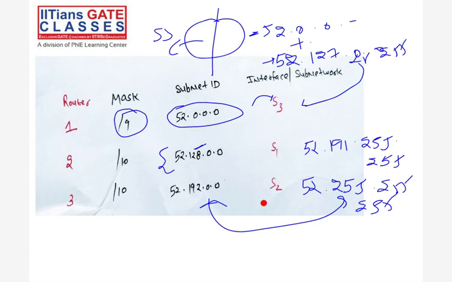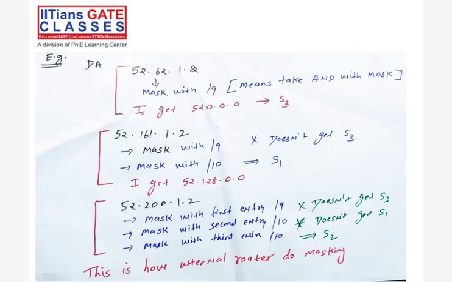So, guys, you understood the broadcast IP of the whole network is the same as the broadcast IP of the S2 network, right? The whole network ID is the same as the subnet ID of the S3 network, right? It makes sense, right? Agree? So now, see how we do masking.